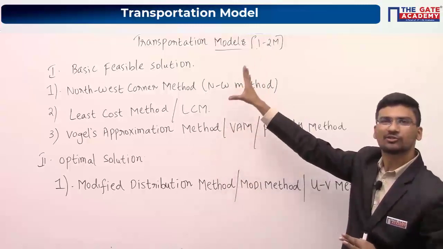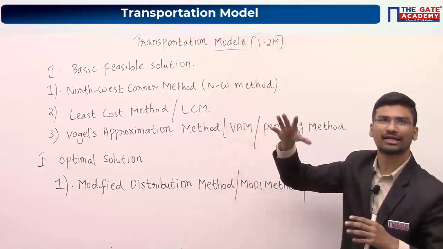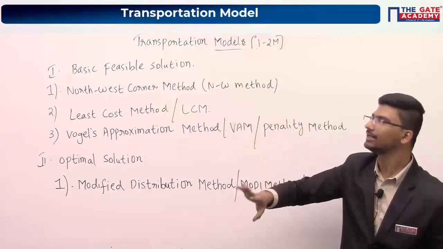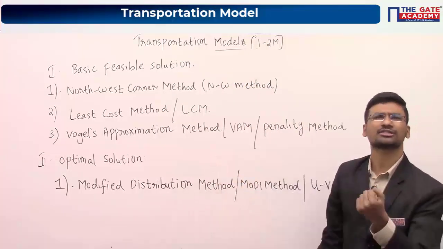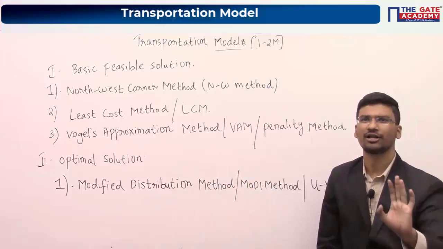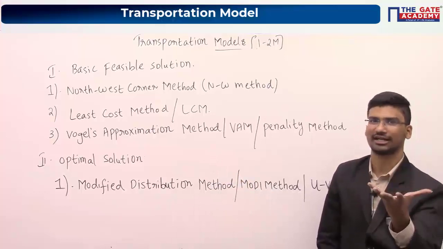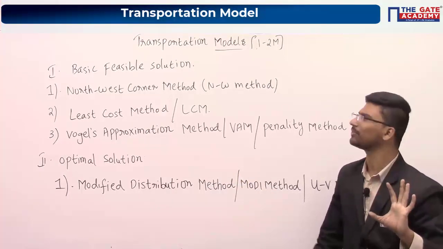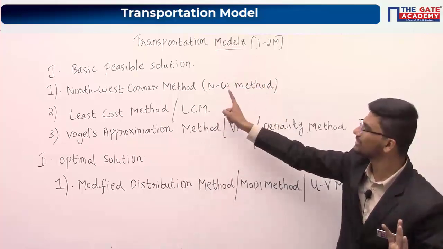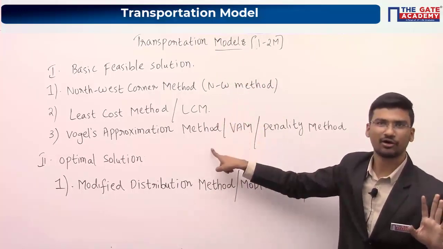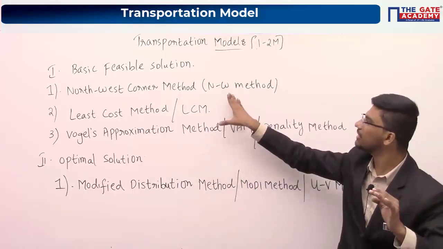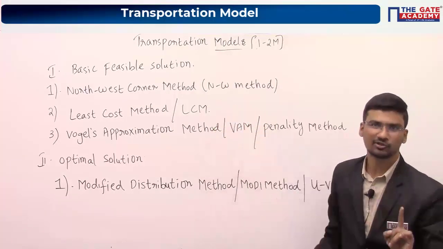To find the initial solution, see, I have already told you, you cannot get the optimal solution directly, right? So in the first step, you just have to find a feasible solution. You already know the definition of feasible solution, right? That's why I'm using feasible solution. You have to find a feasible solution using any of these three methods.